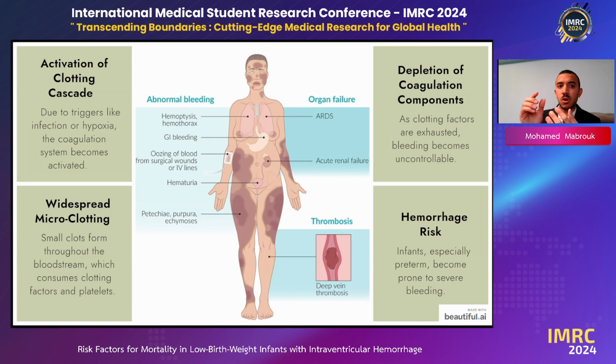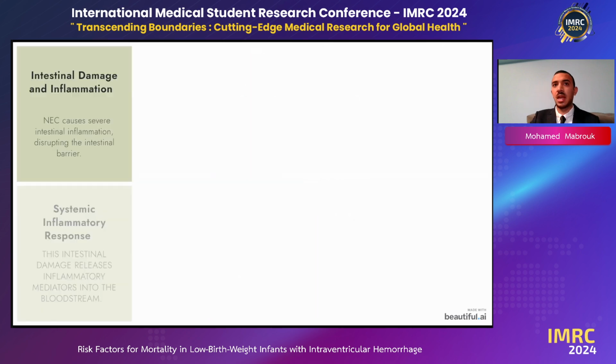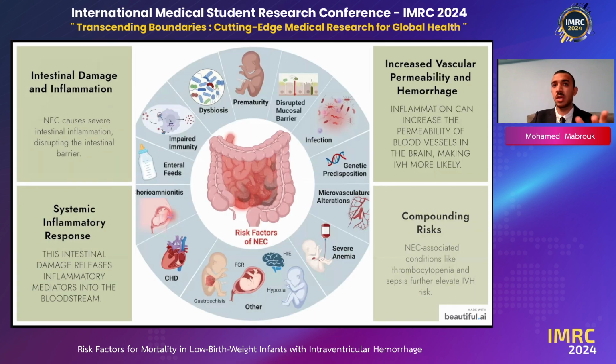And these microclots take factors and platelets together. When these coagulation components are depleted, it makes bleeding uncontrollable, which will increase the hemorrhage risk, increasing the IVH risk. Last but not least, necrotizing enterocolitis, which happens because of an intestinal inflammation disturbing the intestinal barrier. Then it will release inflammatory mediators into the bloodstream.